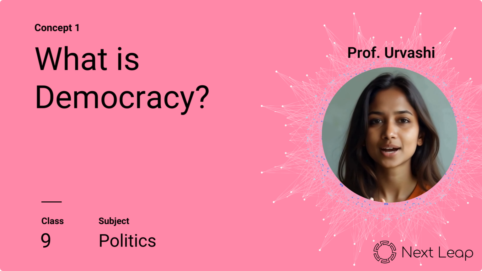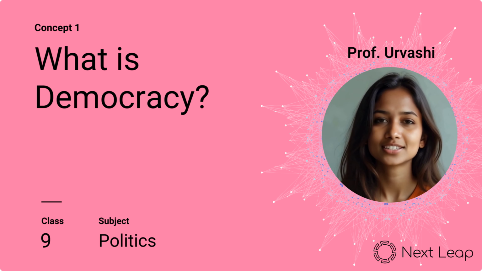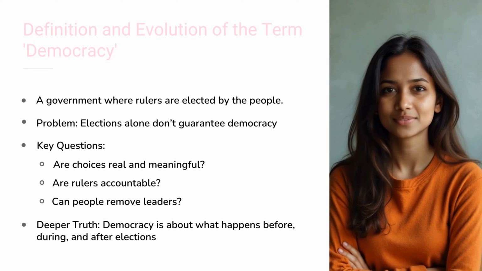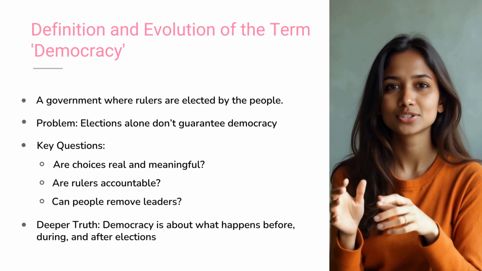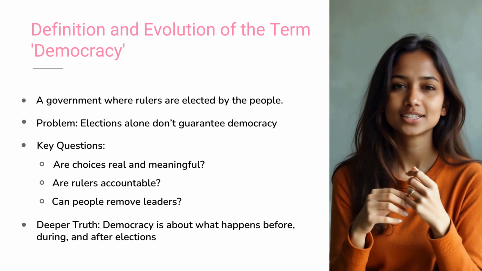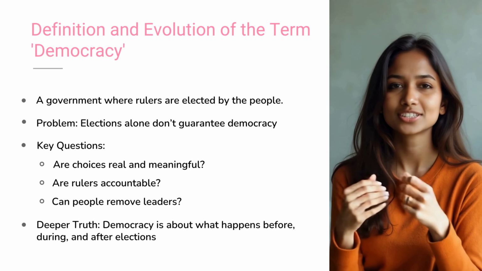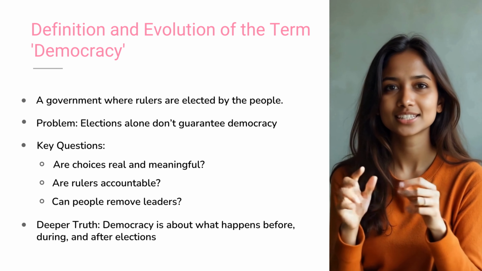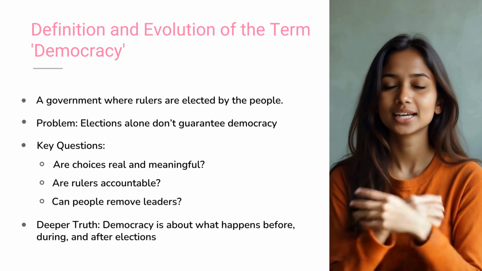This everyday school event actually mirrors a big idea that runs the world: democracy. Today, let's unpack what democracy really means using real examples and simple logic. The word democracy comes from Greek. Demos means people and gratia means rule, so democracy literally means rule by the people. But does this ancient meaning still hold true today?